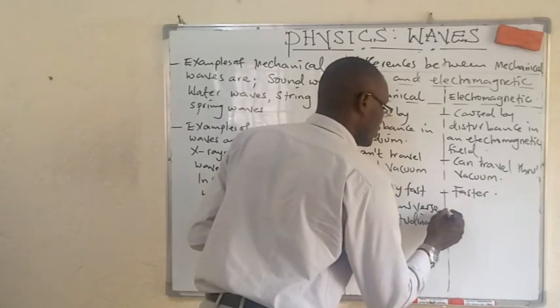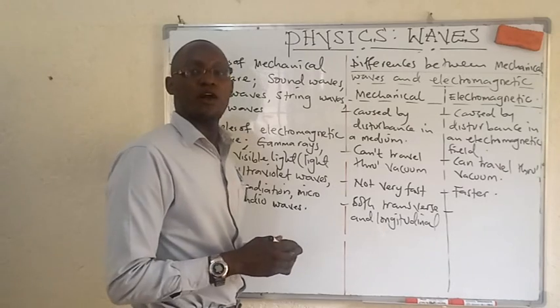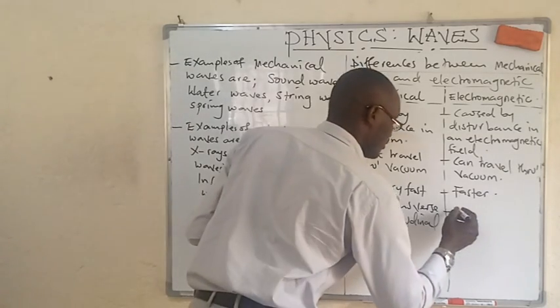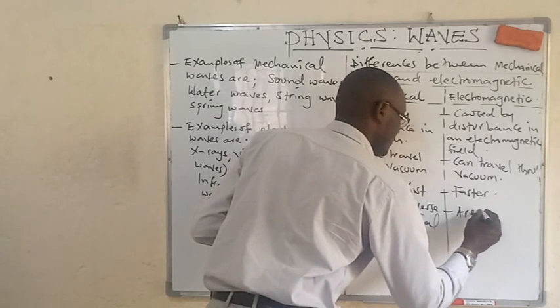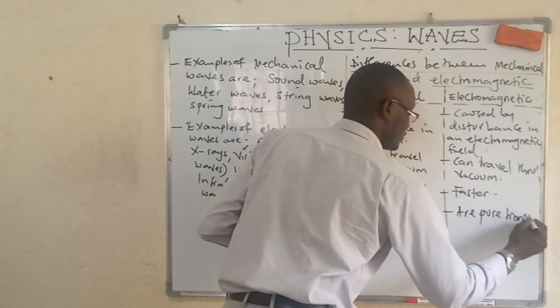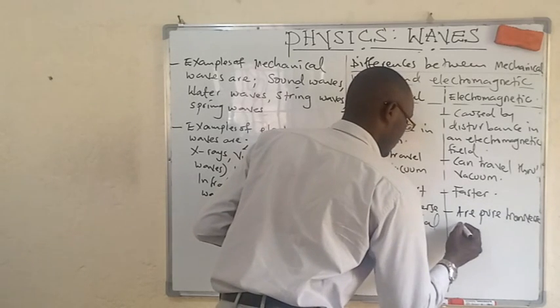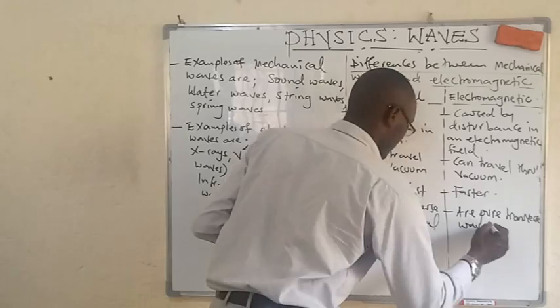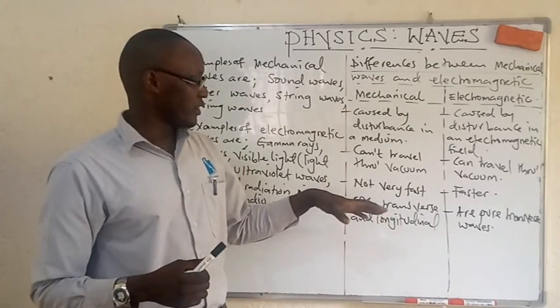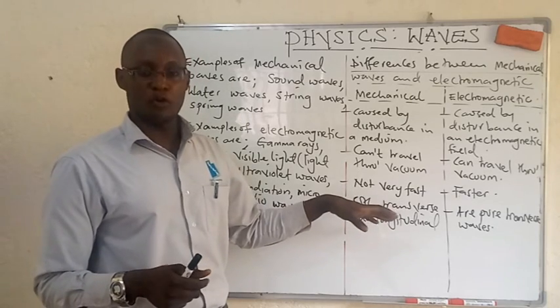But electromagnetic waves are purely transverse waves. We shall talk about that when we are in the types of progressive waves.